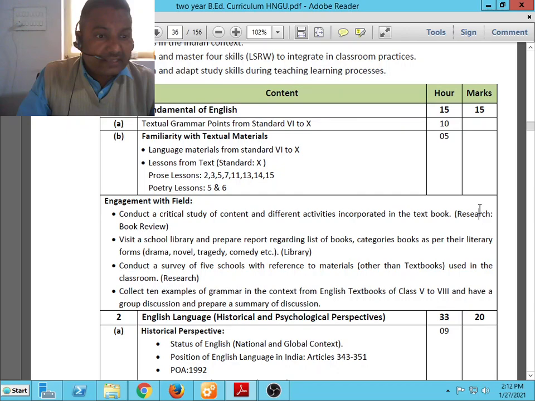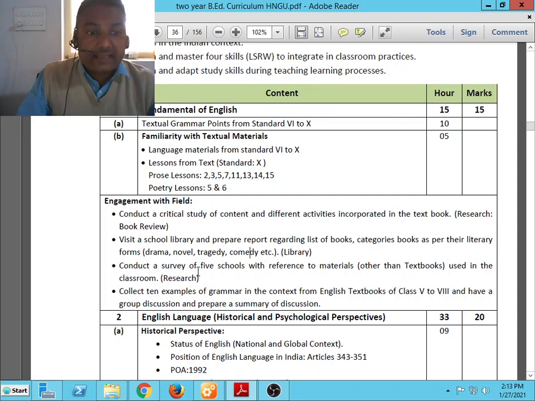Then visit a school library and prepare a report regarding the list of the books, categories of the books as per their library forms, how many are dramas, how many are novels, tragedies, comedy, etc. That you have to study on the basis of the library study.